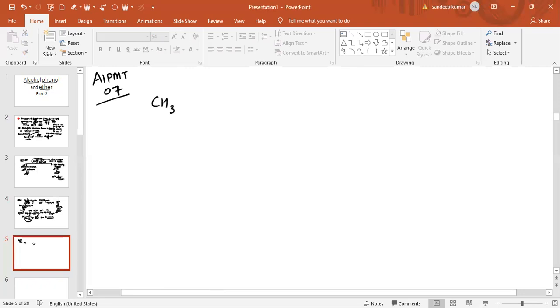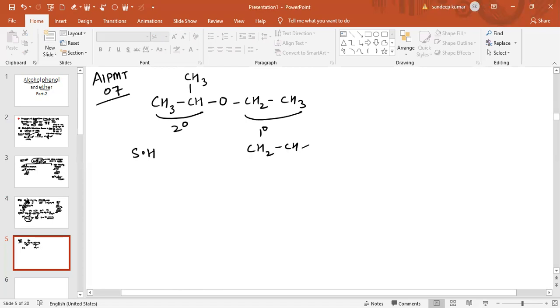The question is CH3, CH and CH3, attached with oxygen, and having CH2, CH3. Now again, this is 1 degree and this is 2 degree. So steric hindrance is less in this case and steric hindrance is more in this case. So we have two possibilities to break the bond of HI.